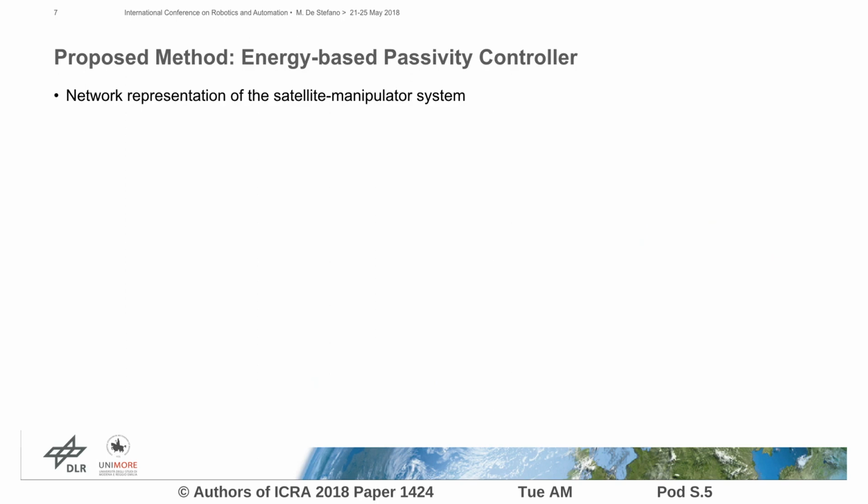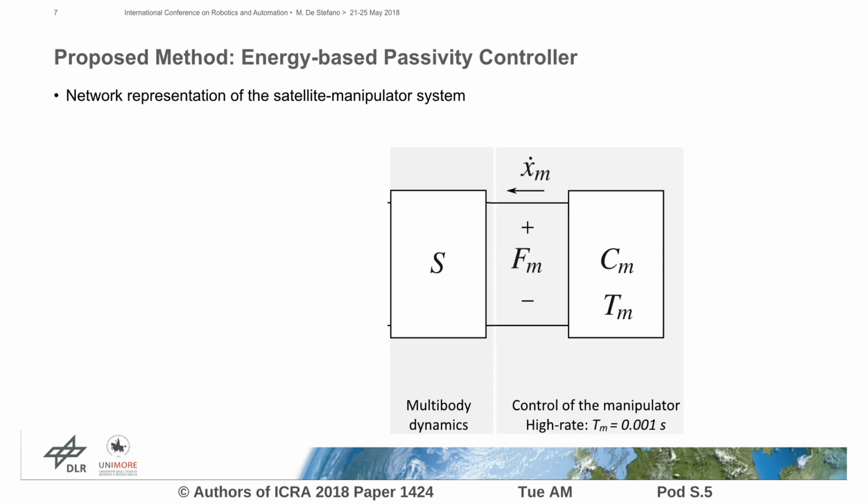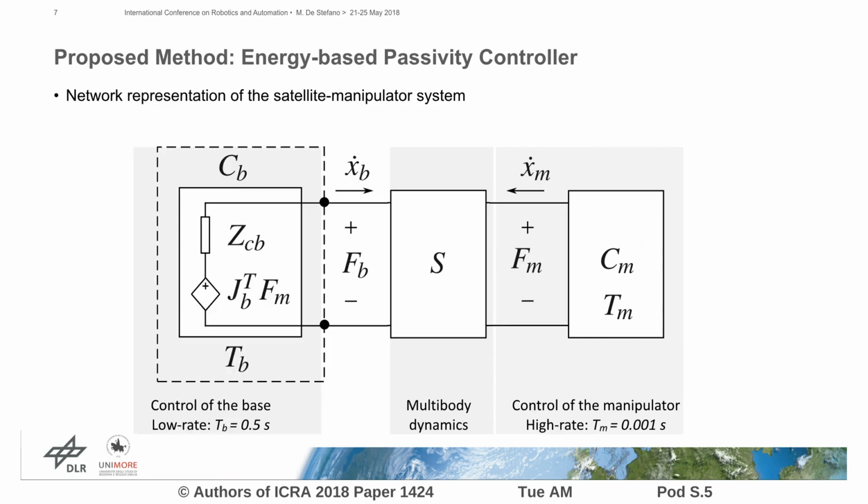The effects of the multi-rate control are identified in the proposed network representation, where the multibody dynamics receive from one side the control force of the high rate control, the manipulator, and from the other side, the control force of the low rate control, the base. We check the passivity condition with an energy observer at this port, which is a function of the force acting on the base and the velocity of the base.